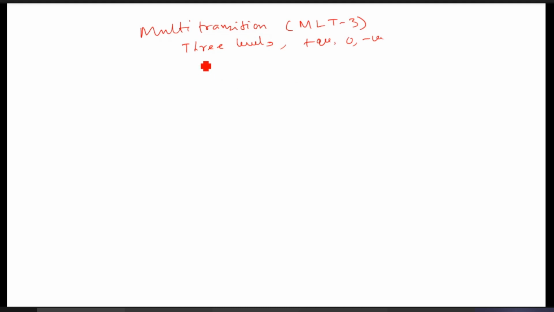Instead of generally two transition rules, here we consider three transition rules. So here the rules, if you just follow transition rules.